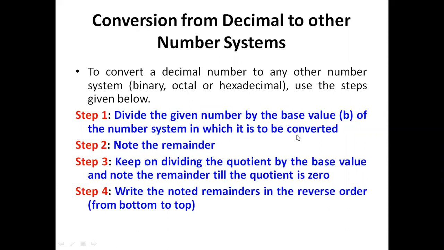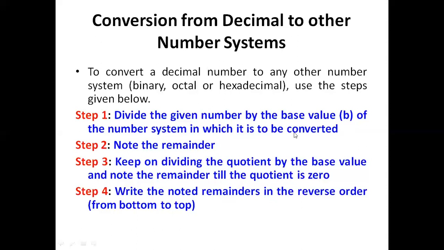Suppose I want to convert it into binary, the base value is 2. If I want to convert it into octal, the base value is 8. Hexadecimal means the base value is 16.